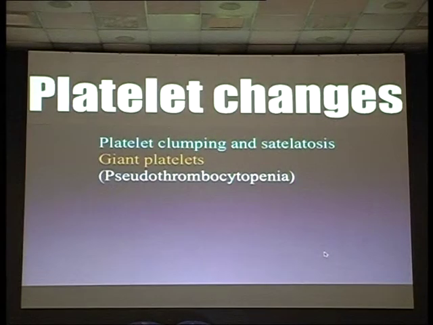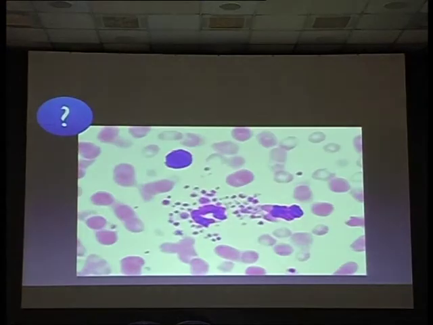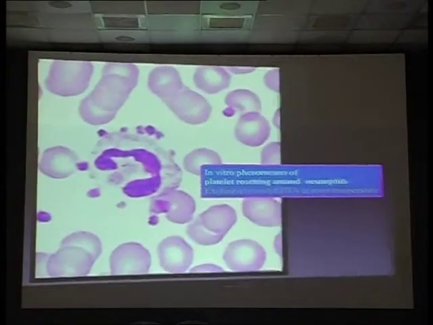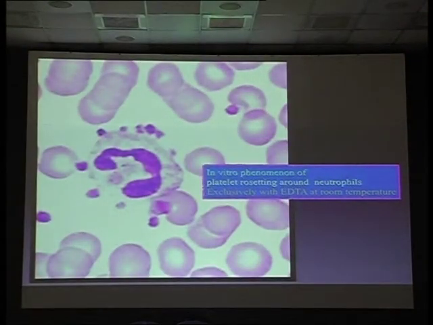Finally, we come to platelet changes: platelet clumping and giant platelets, which you have to know. This is a common picture they may show you in the exam. What's happening here? Aggregation, isn't it? Like a satellite, all the platelets are attached to the neutrophil. That is known as platelet clumping and satellitosis. This is an artifact that happens only in EDTA blood.